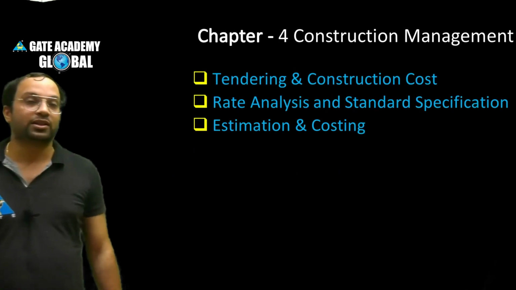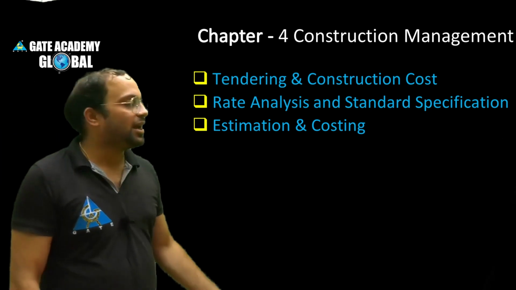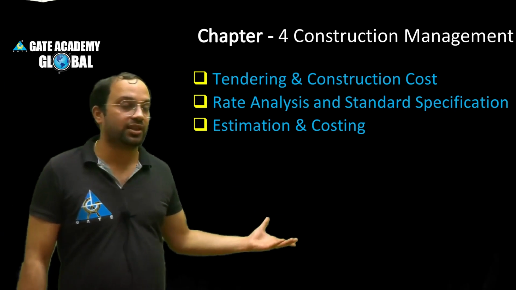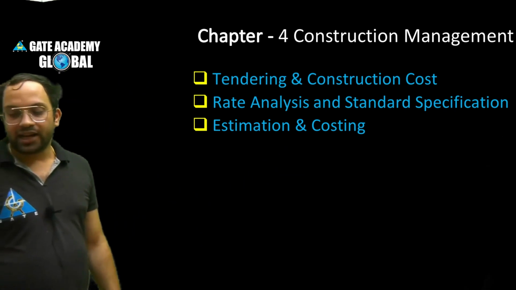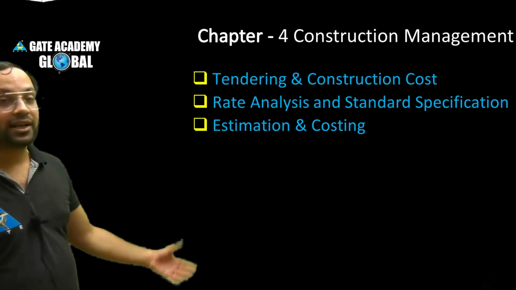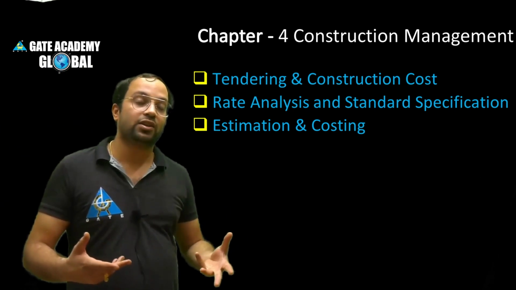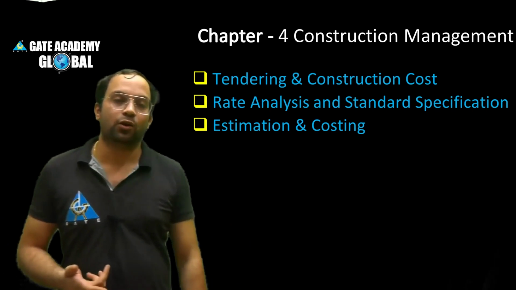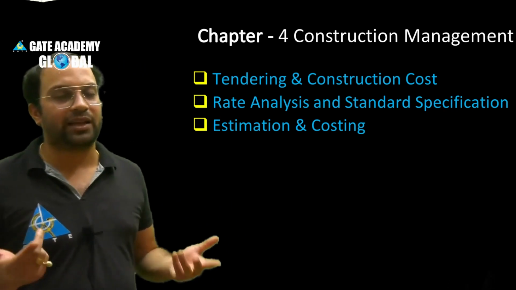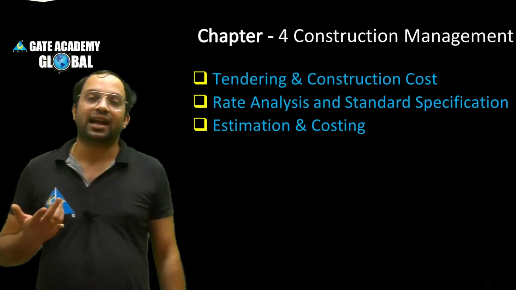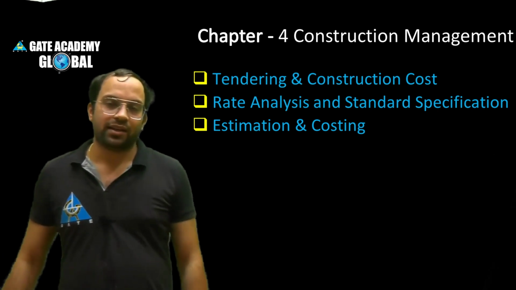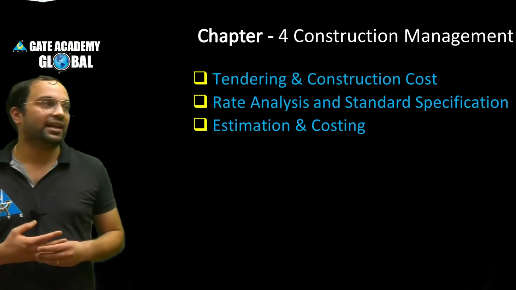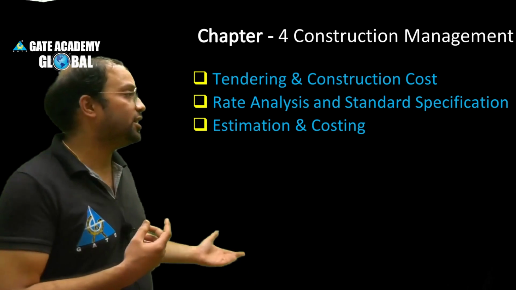Next chapter will be about construction management. Construction management means tender, what is a contract, what are the different types of construction, that we will see in this chapter. And after that we will see what will be the rate of any item, what will be the specification of any contract or any building. If you are going to construct any home, you have some personal specification that you will discuss with your contractor or your developer. That same thing happens in our government projects also. So that we will see, and then we'll see a little bit part of estimation and costing.